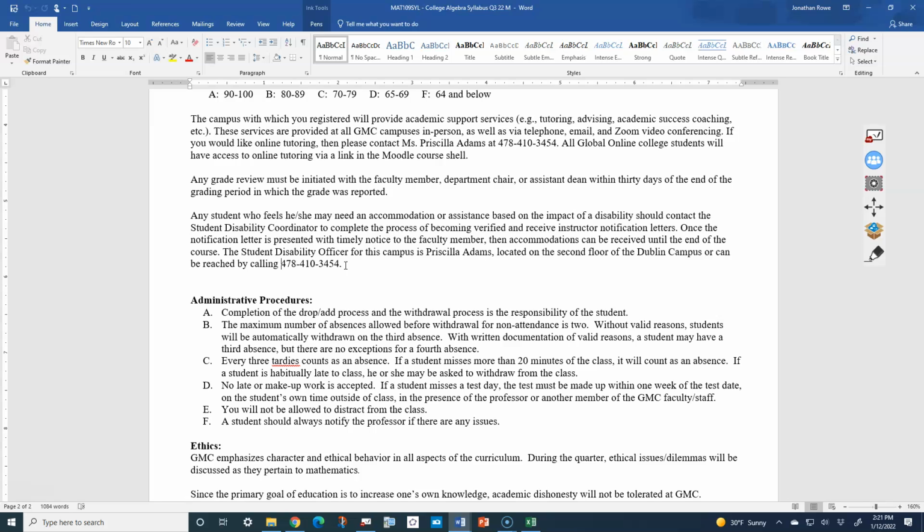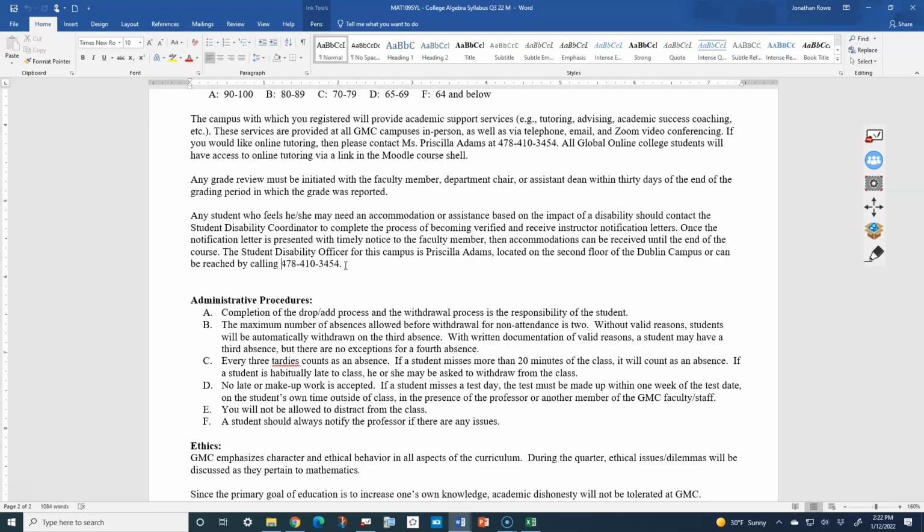No late or make-up work is accepted. All right, so actually, I've tried to make some flexibility on that too. In Math Excel, I have set it up to where there's a particular due date for each assignment. But you can turn it in late, up to 3 days late, and you get a 20% penalty for the work that is later than the listed due date on Math Excel. After those 3 days, I'm not taking the work.